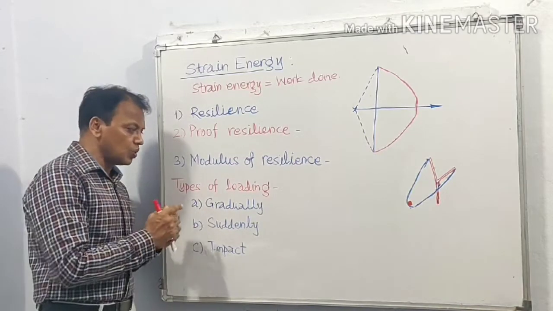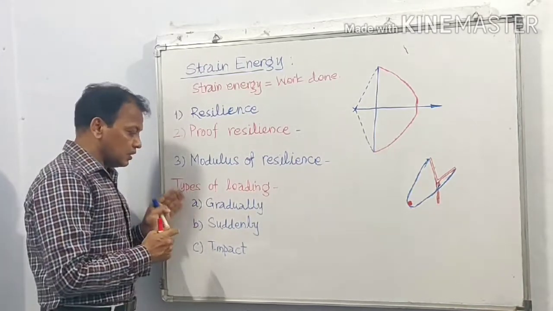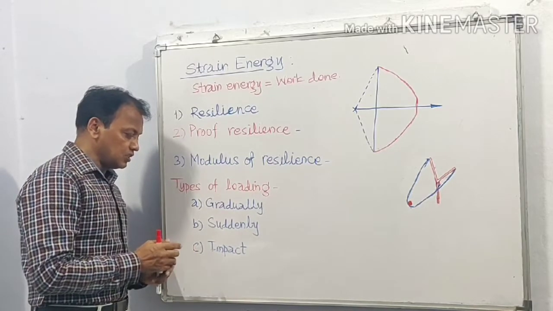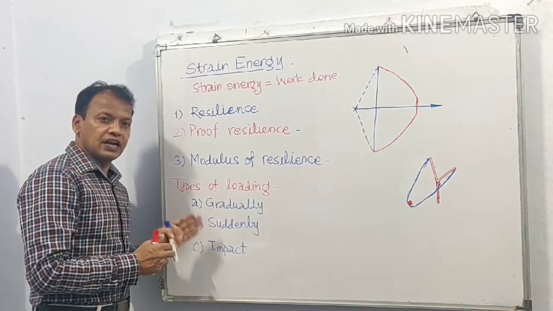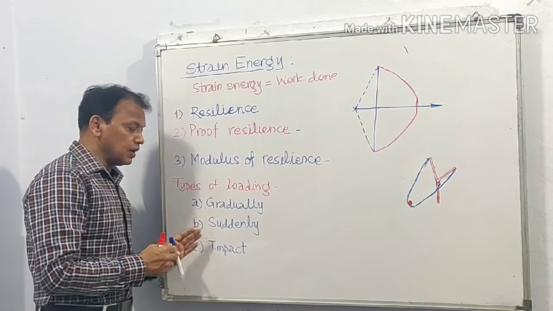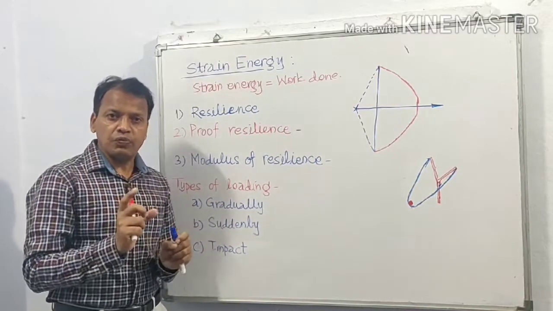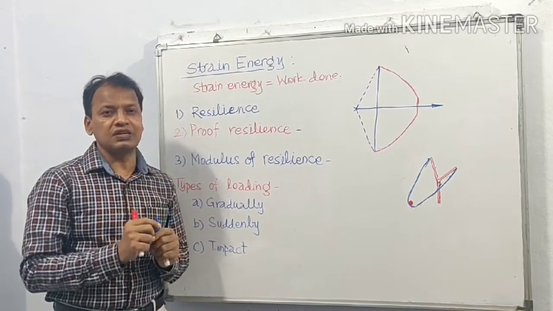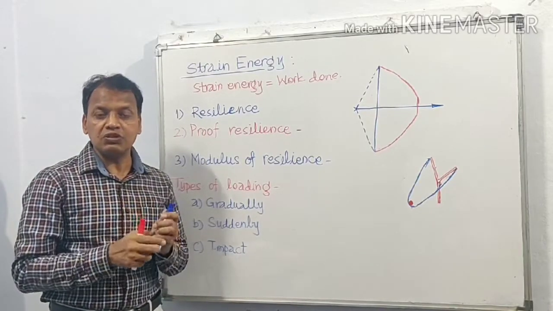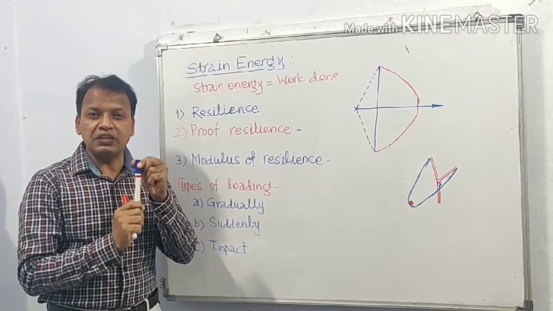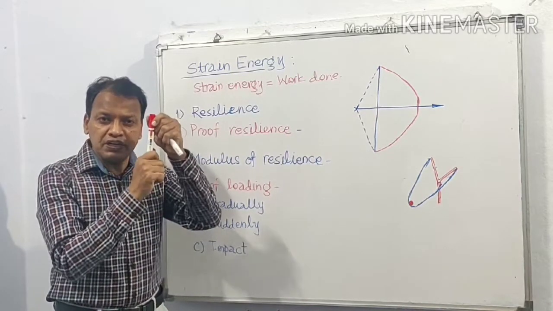Whenever a force load is applied on a body, it is categorized into these 3 categories: gradually applied load, suddenly applied load and impact load. Gradually applied load means, as in experiments you have performed using a universal testing machine, suppose we are performing a tension test.